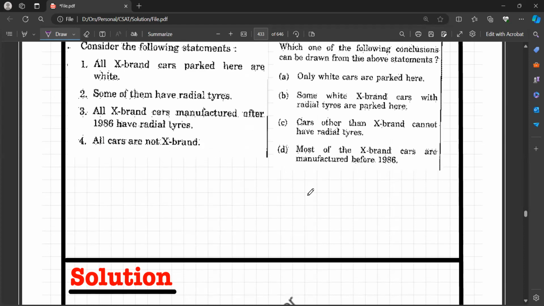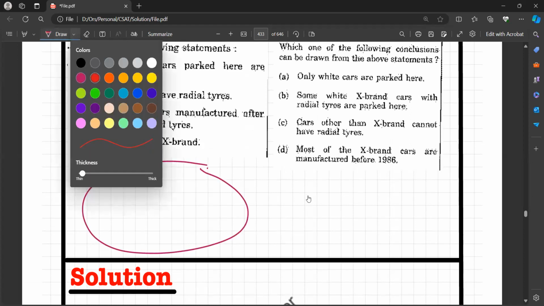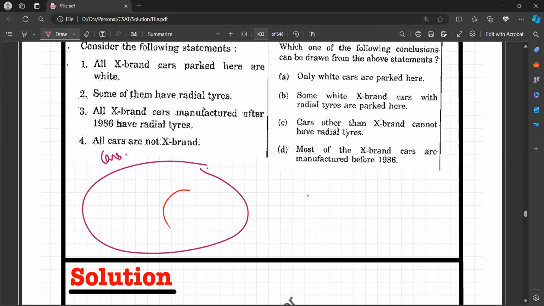The question here is, all X brand cars parked here are white. These are the cars parked, out of which these are the X brand. I am considering those X brand cars which are parked here.